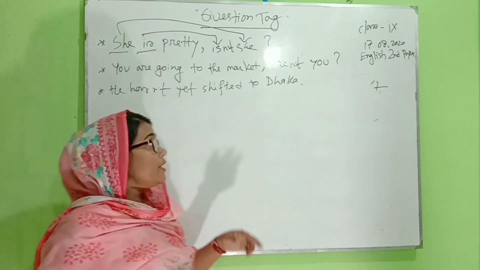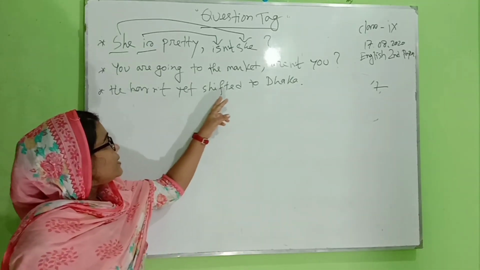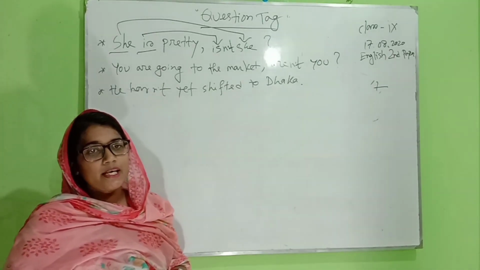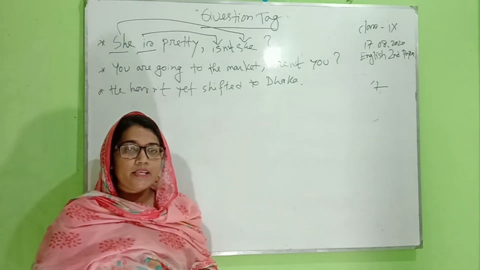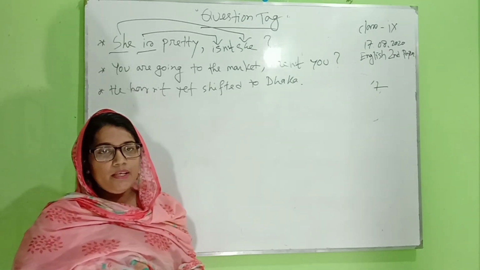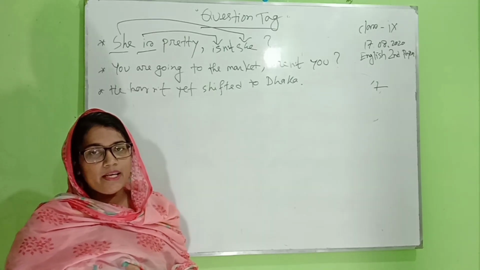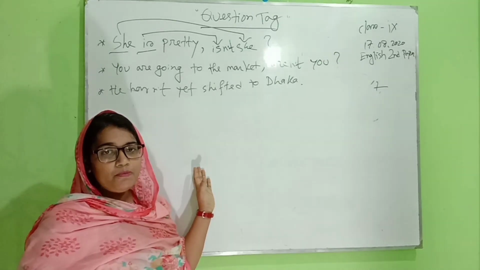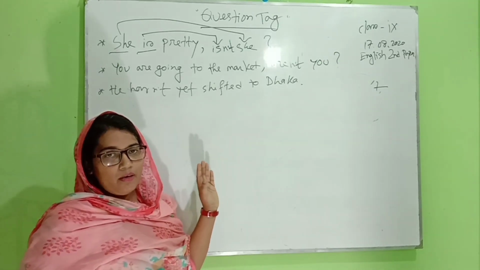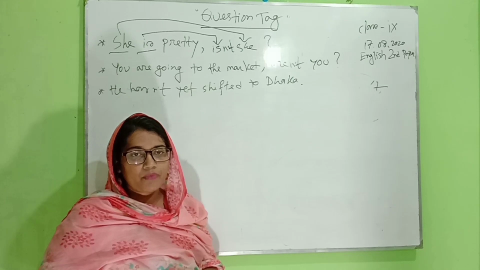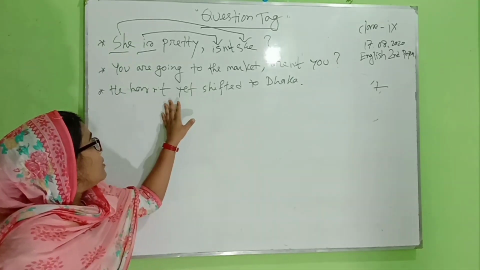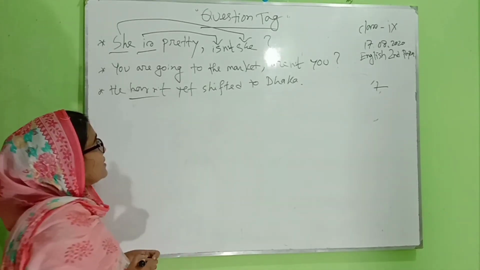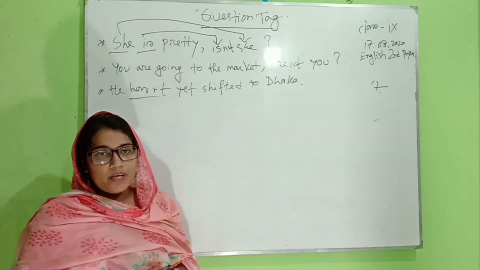Okay, the next one is: he hasn't yet shifted to Dhaka. Now this is a negative statement, you see, and already I told you that a negative statement will always have a positive tag, and a positive statement always has a negative tag. Look here.